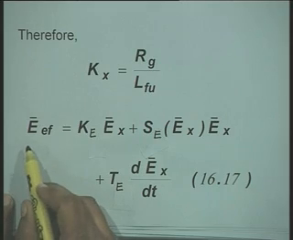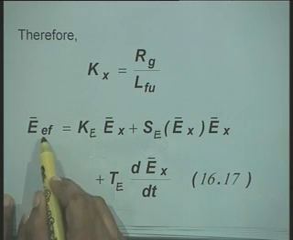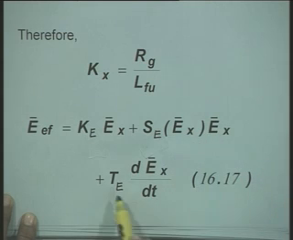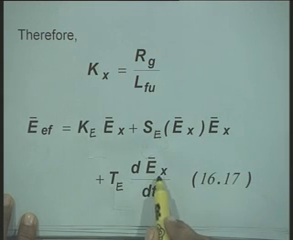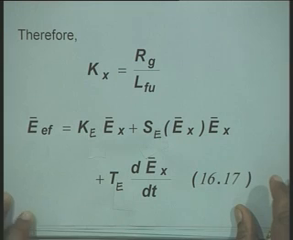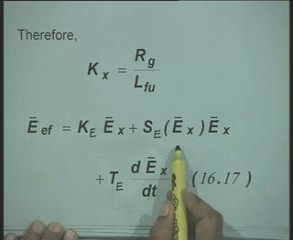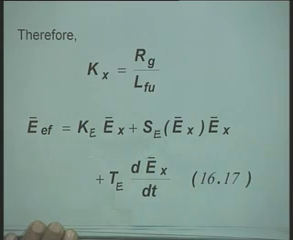Now, if you denote this term by L_fu, then our equation will reduce to a standard form, that is E_EF bar equal to K_E E_X bar plus S_E(E_X bar) E_X plus T_E dE_X bar upon dt. You can see in this equation that you have all per unit voltages and the saturation function, which, as I have told you, can be computed from the constant load resistance saturation curve. Okay.